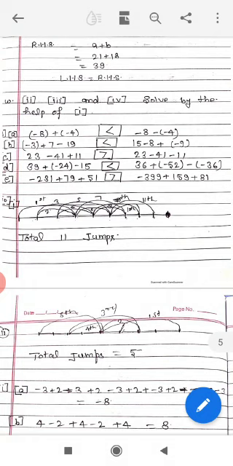-231 + 79 + 51, -399 + 159 + 81, when we solve it we get -231 + 79 + 51 is greater. Another question, a water tank has steps inside it. A monkey is sitting on the topmost step, that is the first step. The water level is at the 9th step.